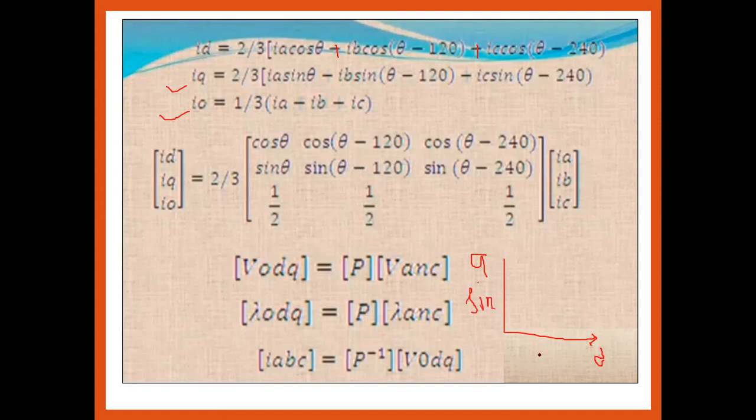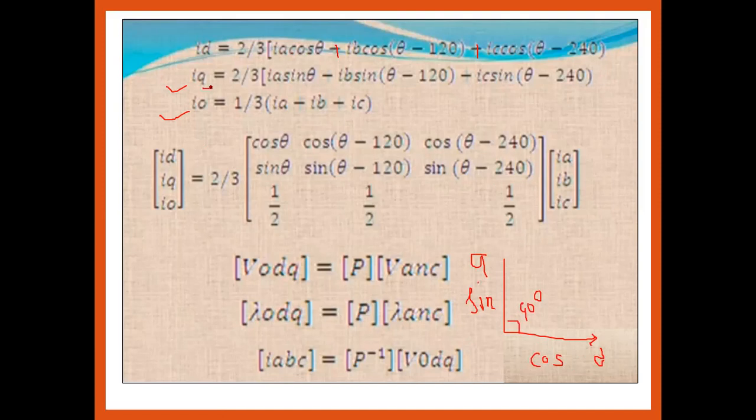Whereas the quadrature axis should be written in the cos form. Okay, so how much is this angle? That is nothing but the 90 degree. So what is the angle between the two? 90 degree. So that's why, in the parameters of that 2 by 3 IA, the cos should be replaced by the sine in terms of the quadrature.